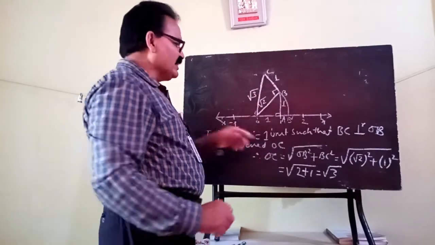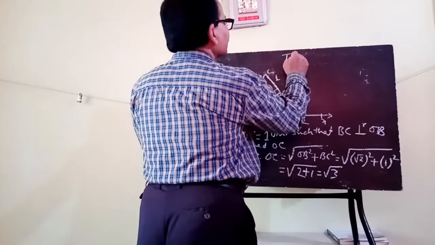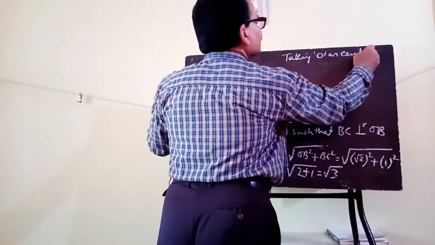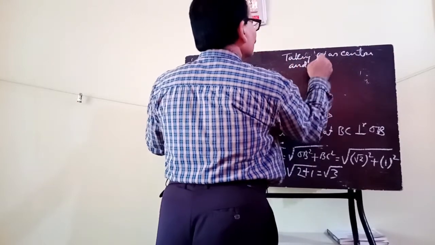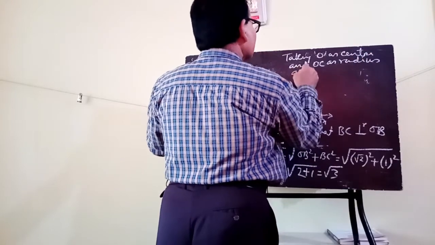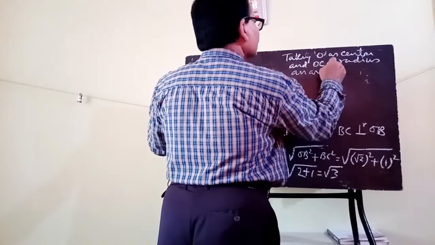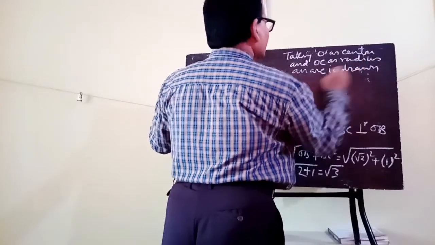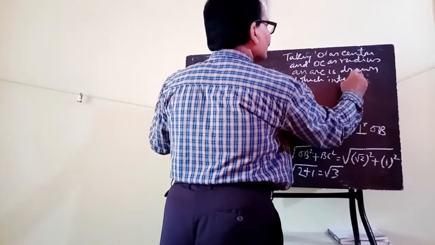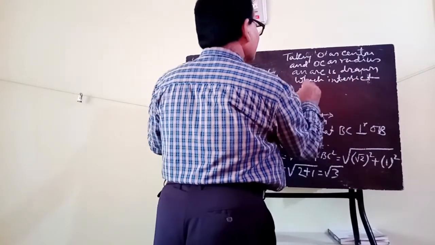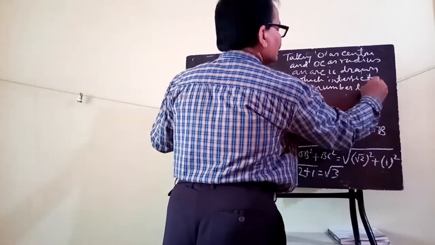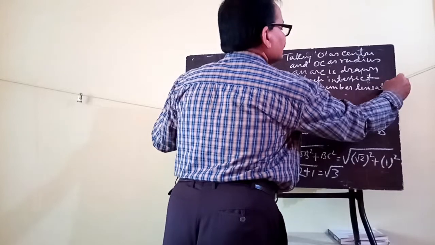So you have to again write: taking O as center and OC as radius, an arc is drawn which intersects the number line at C dash.